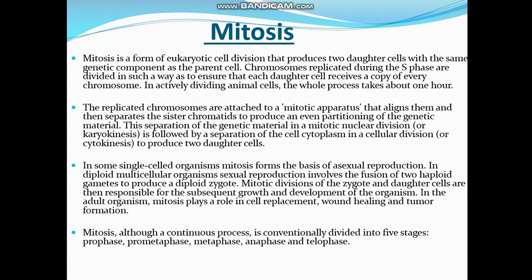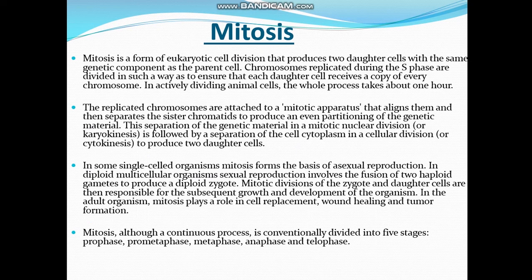Mitosis is a form of eukaryotic cell division that produces two daughter cells with the same number of chromosomes as the parent cell. Chromosomes replicated during the S phase are divided in such a way as to ensure that each daughter cell receives a copy of every chromosome. In an actively dividing animal cell, the whole process takes about 1 hour.